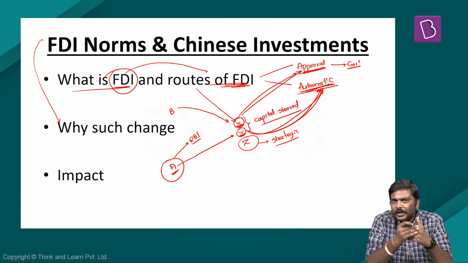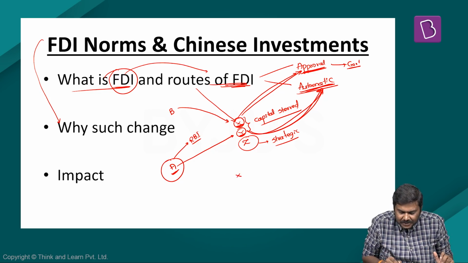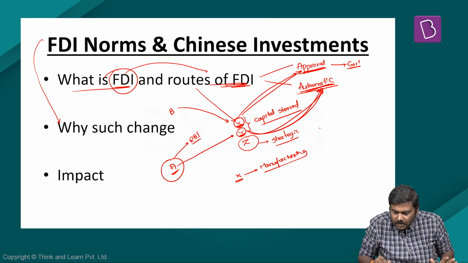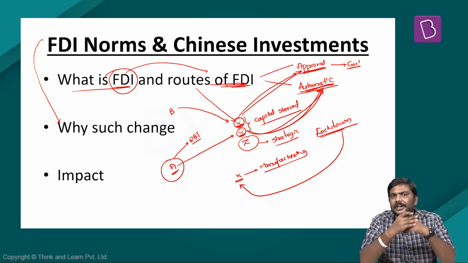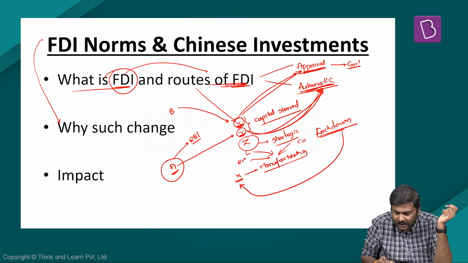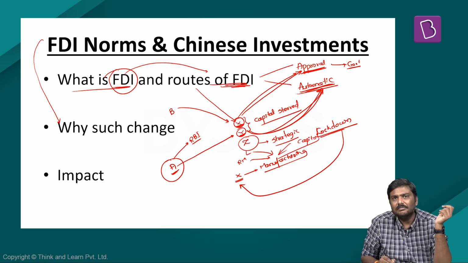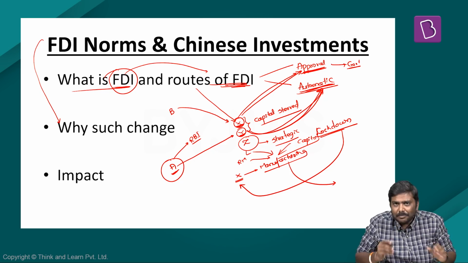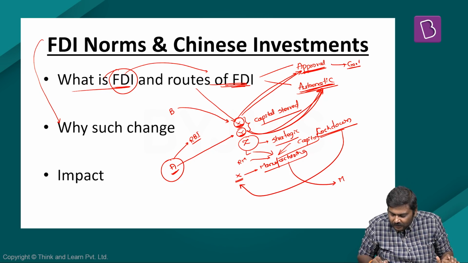Now at this point of time, let's assume there is one company X, just a hypothetical example, involved in manufacturing. Because of the lockdown imposed by the government, this company X would have been affected. One, the supply of raw material gets affected, supply of labor gets affected, supply of capital gets affected. This is on one side. If you look at the supply side, these are the problems. And on the other side, the supply of the goods to the market will get affected.